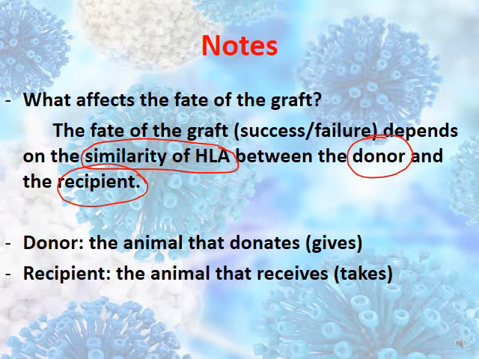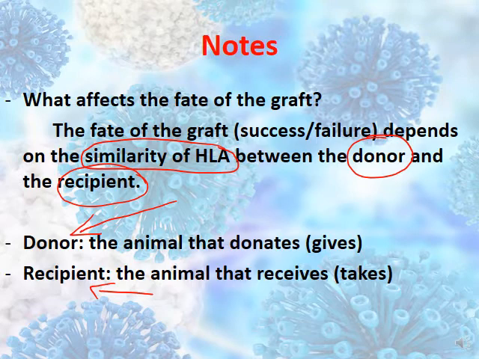So let's say, for example, I want to donate a kidney to Mr. Ali. Who is the person who will donate? I am the one who's going to donate, so I am the donor. Mr. Ali will receive this kidney, so we call Mr. Ali the recipient. So the donor is the one that donates. Here it is an animal; mostly it is done on animals.